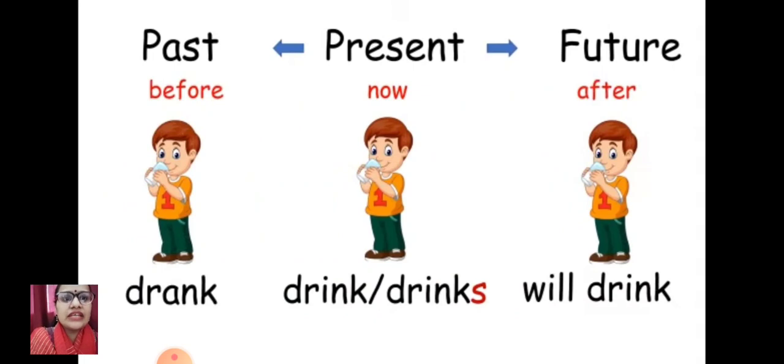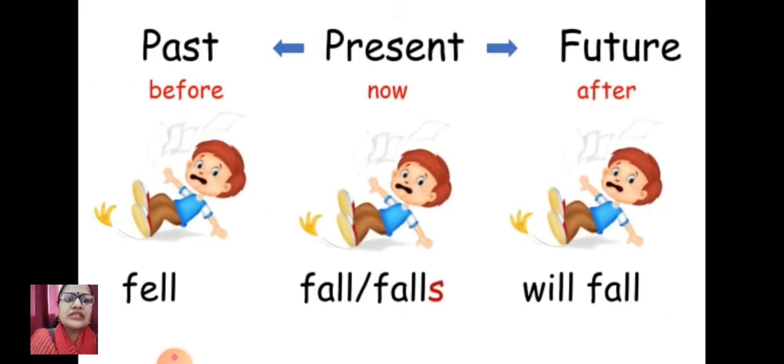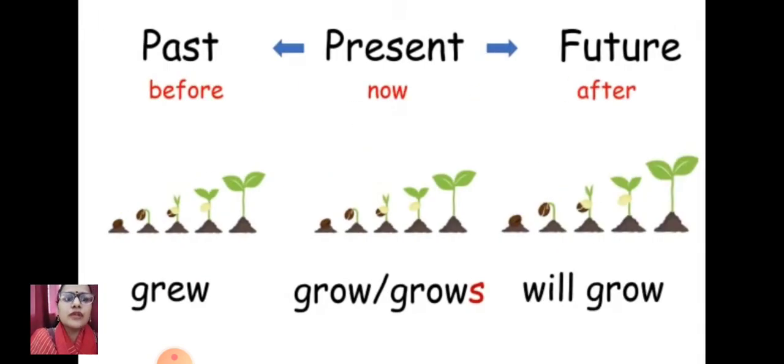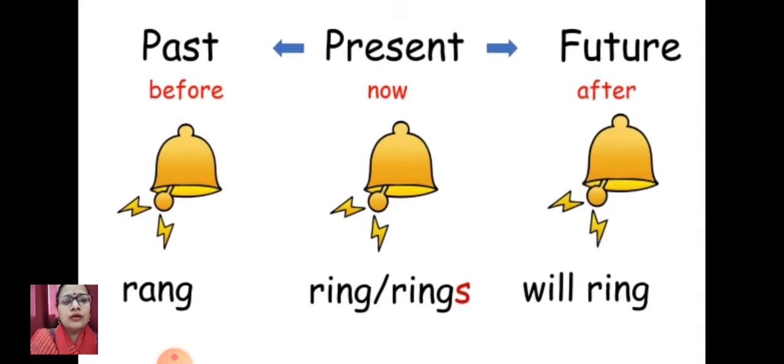The very same way it goes with drink, drank, and drink for the future tense. For fall: fall, fell, fallen is the verb's third form, but we are talking about future, so will fall. When we talk about something growing: grow, grew, will grow. Now the bell rings, rang and will ring. I ring the bell. If you want to use the first form, it is only I ring the bell, or bell rings, bell rang, bell will ring.